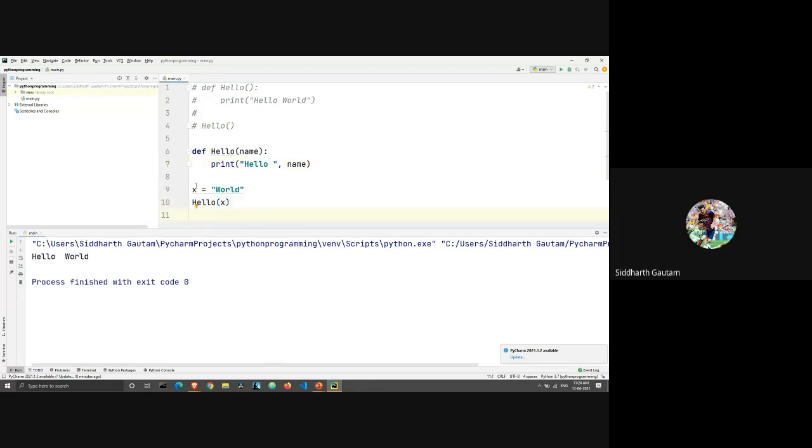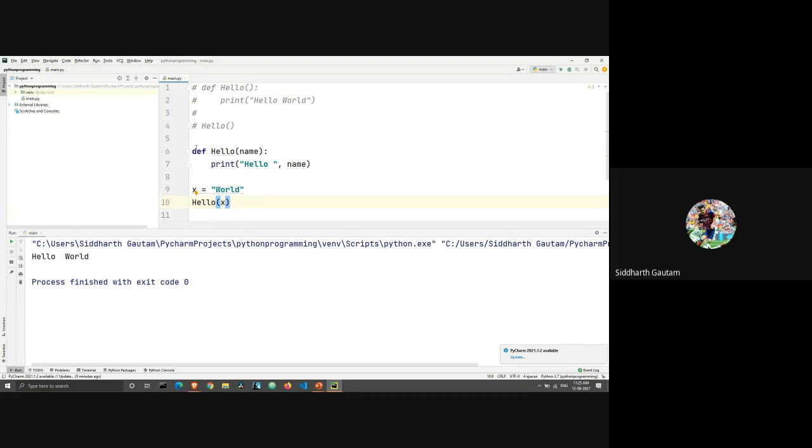So here we have a variable x, and the value of that variable is world. It's a string called world. Then we are calling the function, right? In line 10, we are calling the function, and the argument of that function is x. When we call the function, Python knows that it has to look for the function and see what the function actually does.